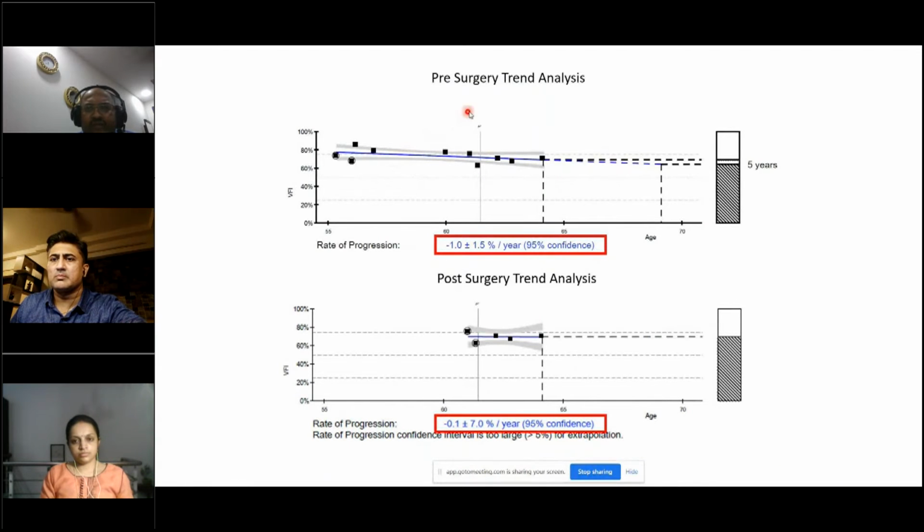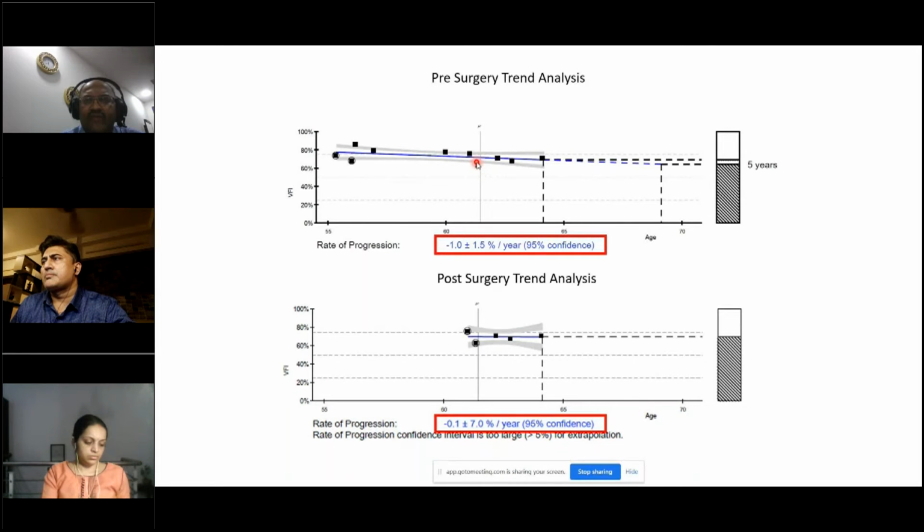We operated this patient. He's been following us from the age of 55, and around the age of 62 we operated him, because we found that his visual field was actually going down. So he drastically dipped here, and then we explained to him that this is a very fast rate of progression. You can see here it's -1 plus minus 1.5. That's quite unacceptable. And if the trend continues, by the time he's around the age of 75, if it progresses much faster than what we anticipate, he may even lose his vision.